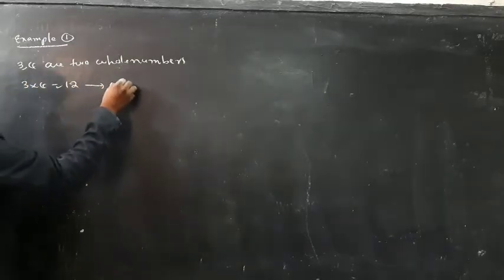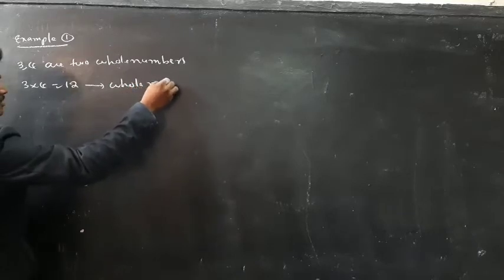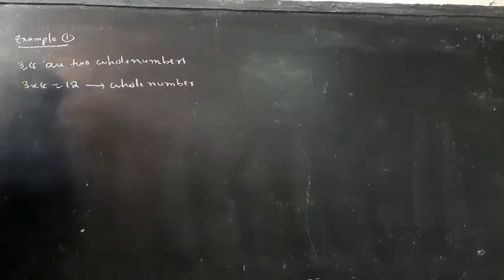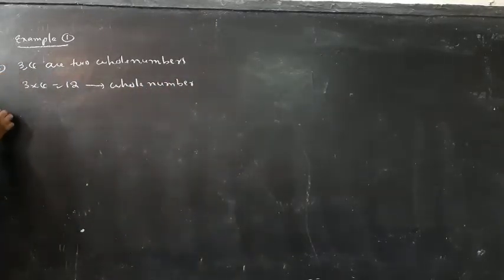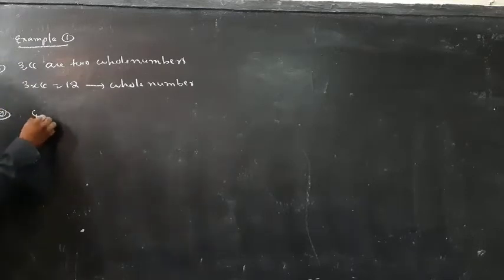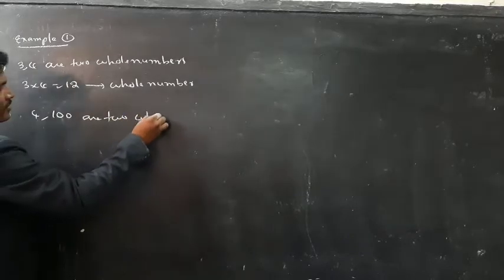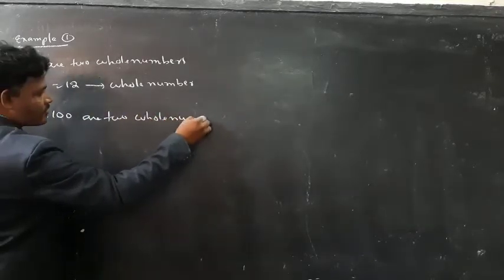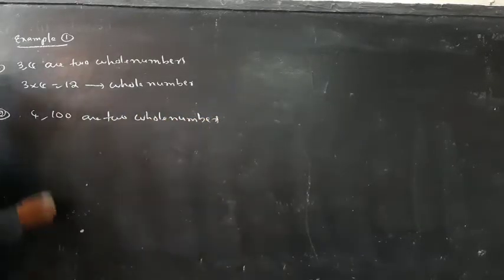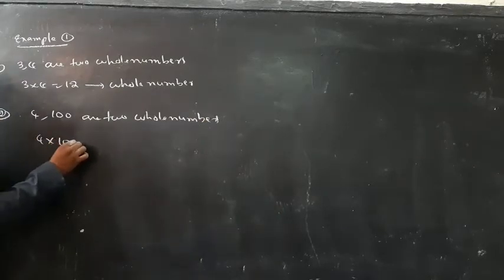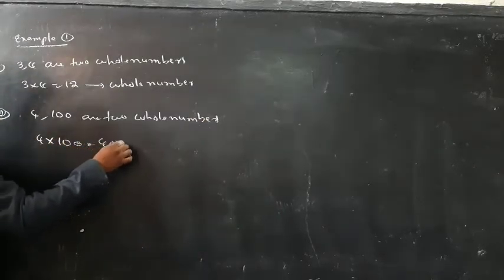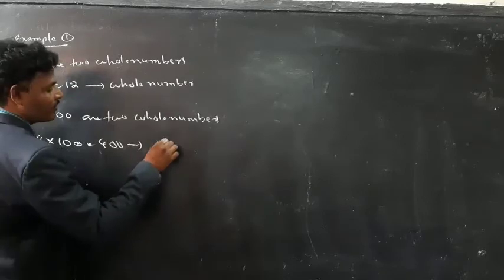It is also a whole number. Example 2. Next, 4, 100 are two whole numbers. Then the result of 4 into 100 is equal to 400. 400 is also a whole number.